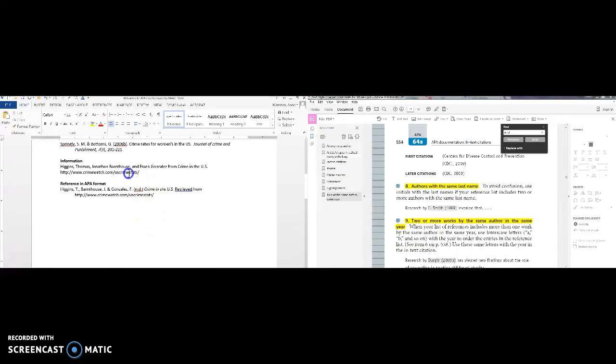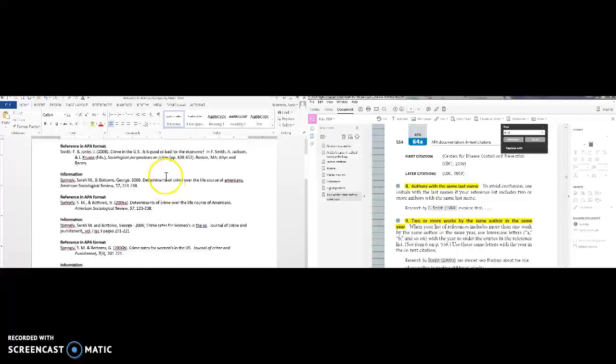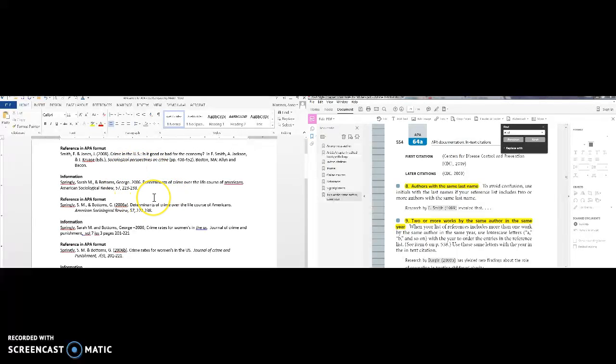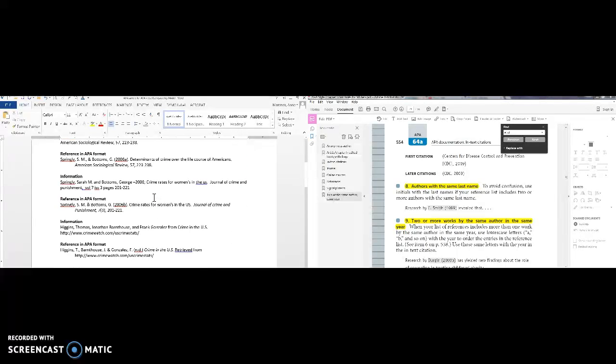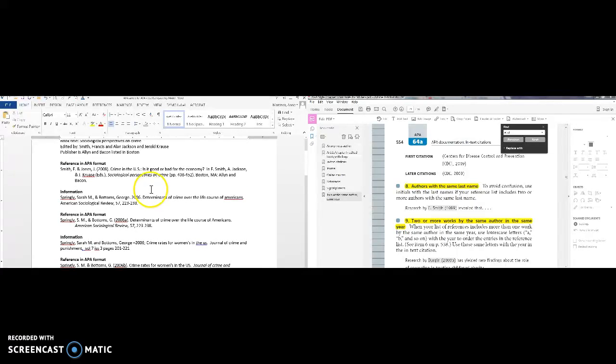All right, let's go down here to this next one. Now, the reason I have books, you might have a book. I don't know. Books are always not that great, but you certainly will have a chapter in a book. Since you have to use the textbook for this class, any chapter that you use, and you all need to use the chapter that goes along with your social problem. You signed up by chapters. So cite that individual chapter as a chapter in an edited book.